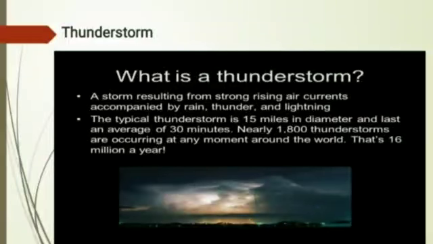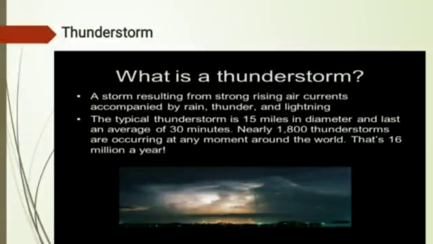You know that during a thunderstorm there is heavy rain, thunder and lightning, and air currents. The typical thunderstorm is 15 miles in diameter and lasts an average of 30 minutes. Nearly 1,800 thunderstorms are occurring at any moment around the world. That's 16 million a year. A thunderstorm is a storm resulting from strong rising air currents accompanied by rain, thunder and lightning.